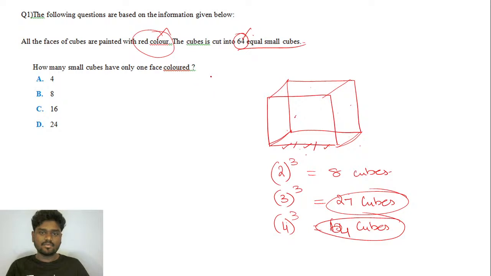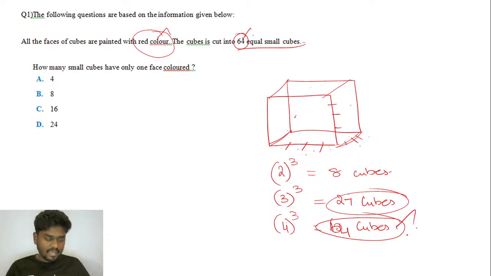So if that is the case, then what I would have done here exactly is I've made 4 parts in the respective length. So it's going to be 1, 2, and 3, 4. Here again 1, 2, 3, 4 cubes, and here again 1, 2, 3, 4 cubes. So if you have 4 cubes in the length, 4 cubes in the breadth, and 4 cubes in the height, 4 power 3 is nothing but 64 identical cubes you'll be getting here.